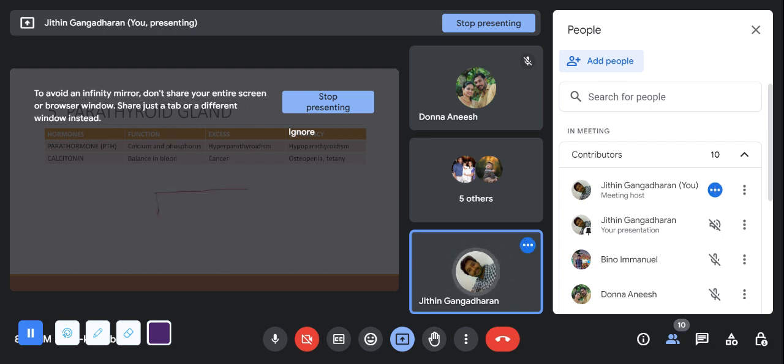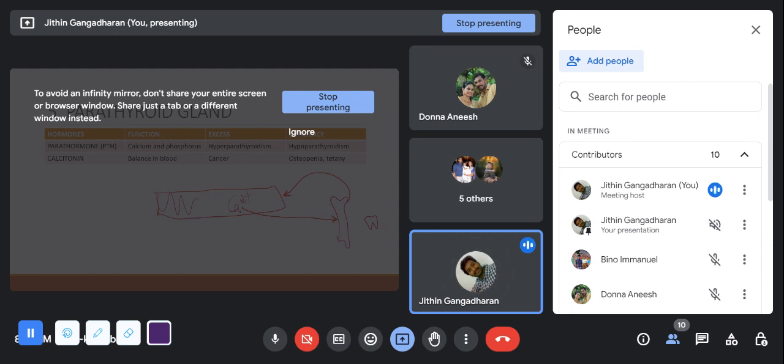See, this is your blood, and suppose this is your bone. Calcium will be there. What is the function of calcitonin? Calcitonin will take calcium from the blood and deposit it in the bones or in the teeth. That is the function of calcitonin. What is the function of parathormone? Parathormone will take calcium from the bones and teeth and deposit it in the blood.